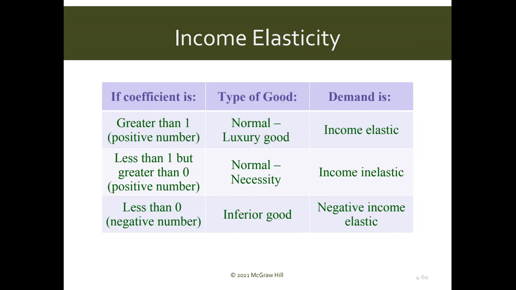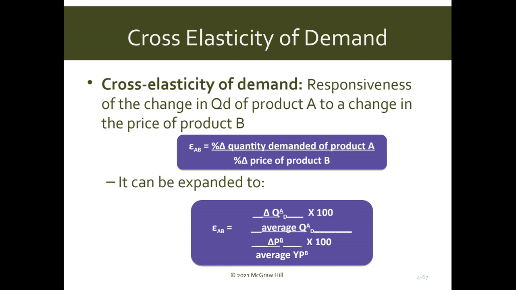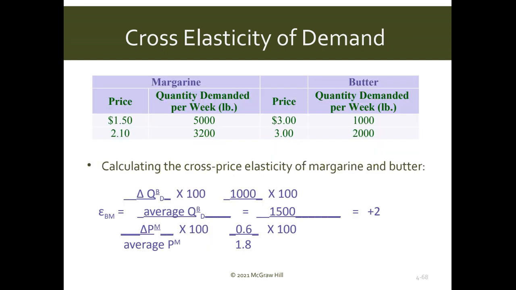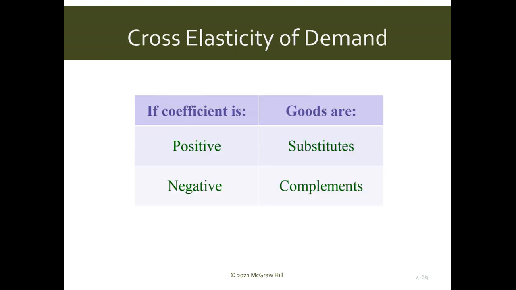I've already discussed everything. Cross price elasticity. There's an example of cross price elasticity. Make sure you know how to calculate. And then I told you that for cross price elasticity of demand, if the coefficient is positive, two goods are substitutes. If the coefficient is negative, two goods are complements.